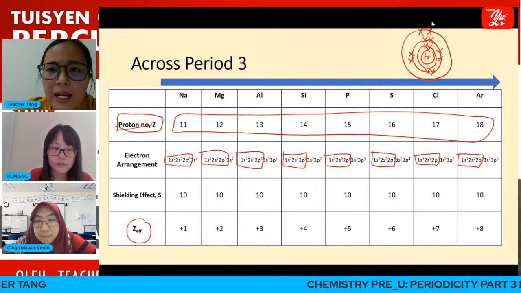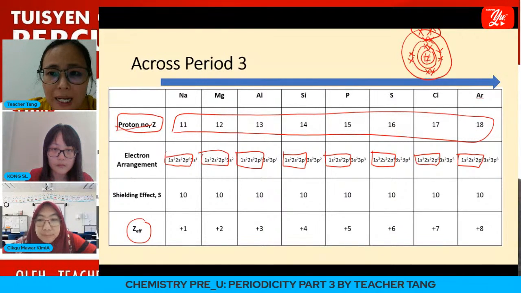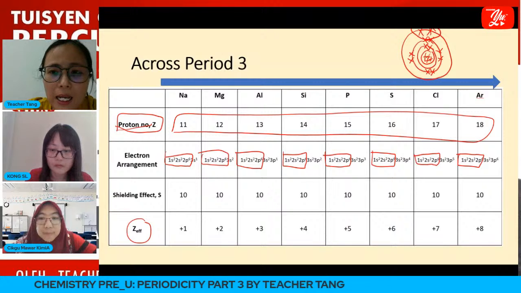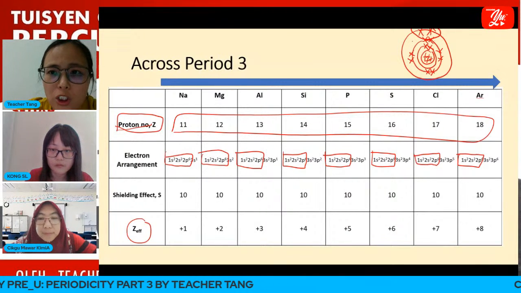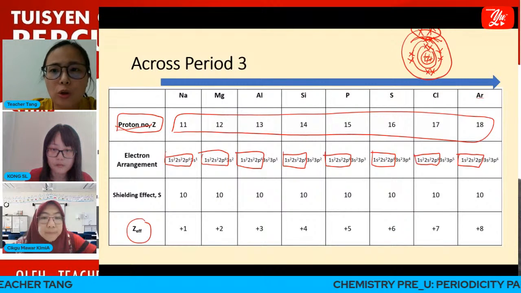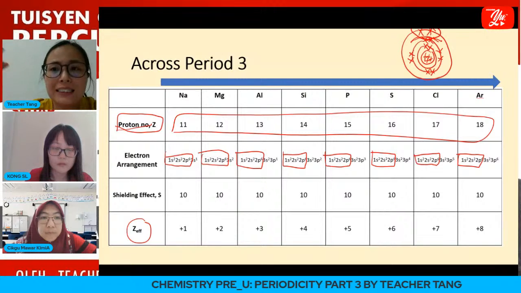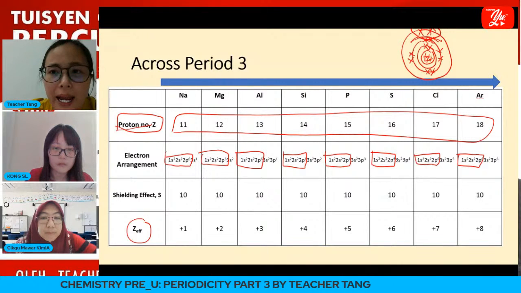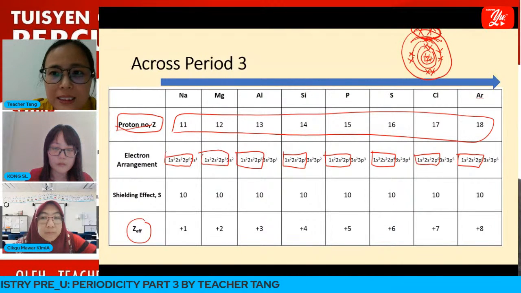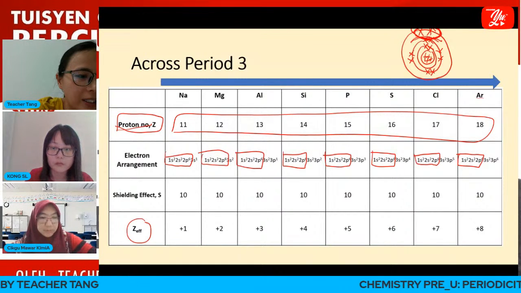This valence electron experiences attractive forces by the nucleus, and it is also shielded or screened by the inner shell electrons. The net attractive force experienced by this valence electron is what we call the effective nuclear charge.